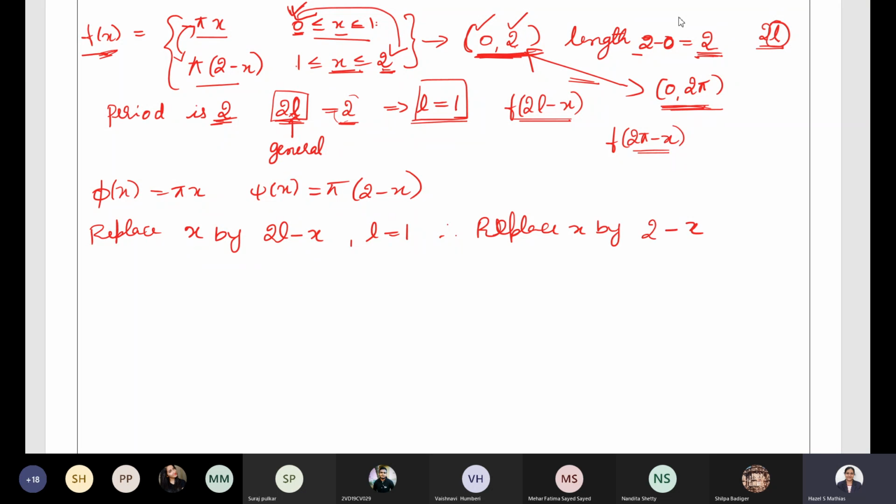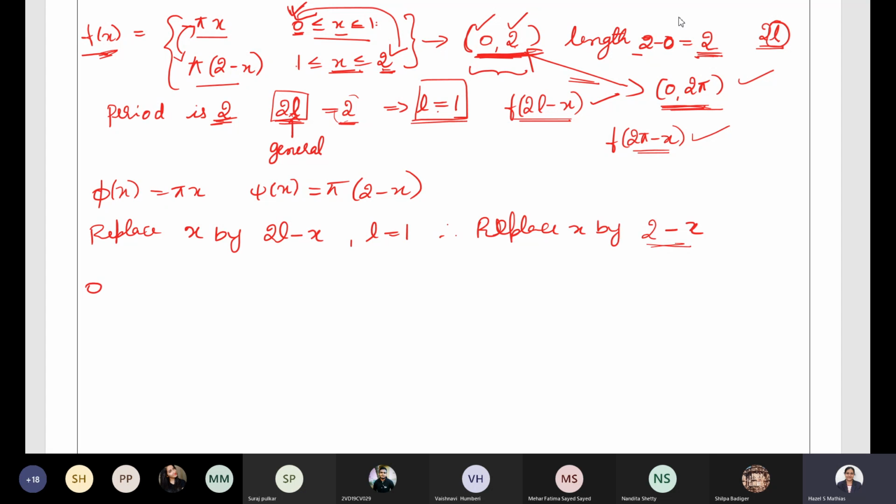I repeat once again, when the interval was 0, 2 pi, we used to replace x by 2 pi minus x. I hope you remember, those who have attended my previous sessions. Now here the interval is of the form 0, 2. That's why it's a question on arbitrary period, so we have to replace x by 2l minus x. But L is equal to 1, therefore 2L minus x becomes 2 minus x.